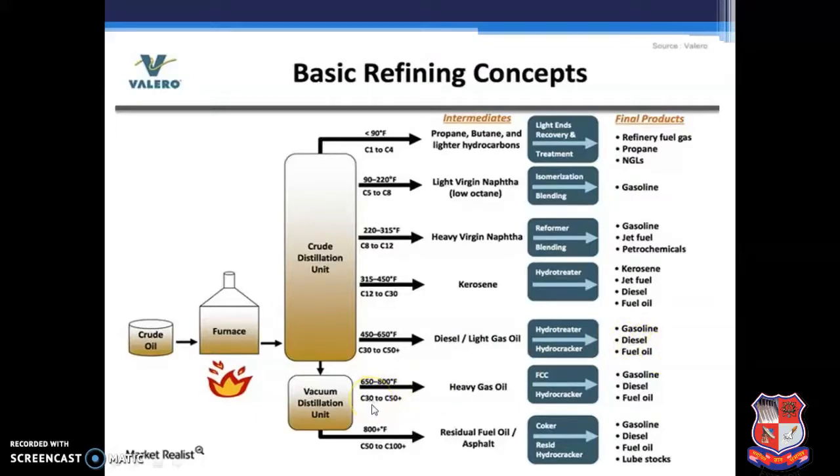Carbon number 30 to 50, that is the top of the vacuum distillate, is considered as the heavy gas oil. By FCC, fluid catalytic cracker, and hydrocracker, it is converted into gasoline, diesel and fuel oil. Carbon number 50 to 100 is the residual fuel oil or asphalt, and it can be converted into gasoline, diesel, fuel oil and lube stocks. So these are the different final products which we get from the refinery process.